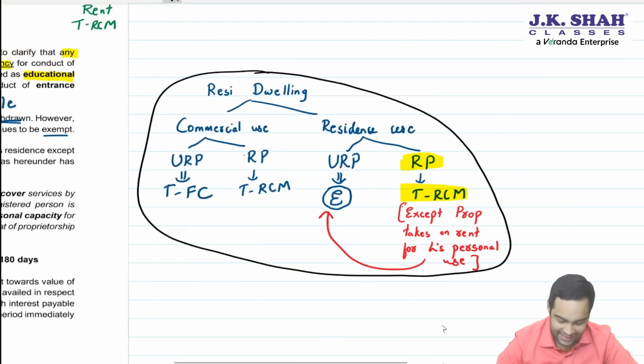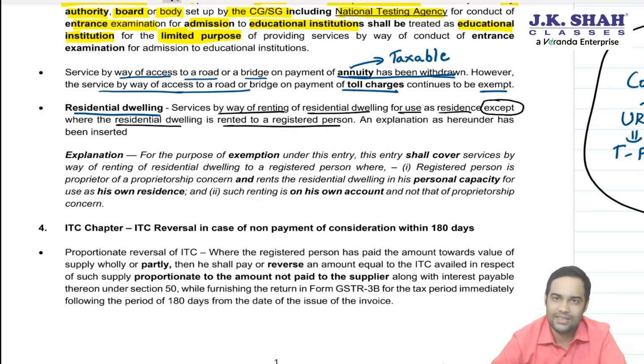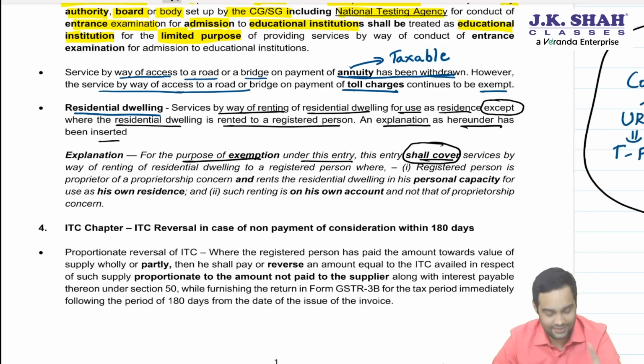Okay. Now let's see the entry. Service by way of renting of residential dwelling for use as residence, except where the residential dwelling is rented to a registered person. This was already there. An explanation as hereunder has been inserted. Let's see the explanation. For the purpose of exemption under this entry shall cover. Shall cover, that means it will enjoy an exemption.